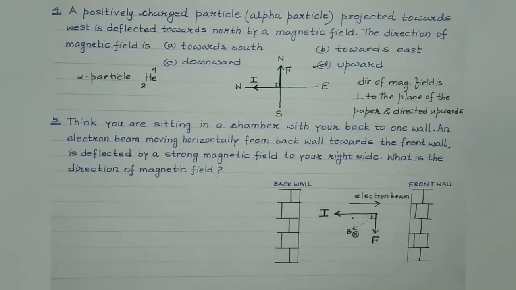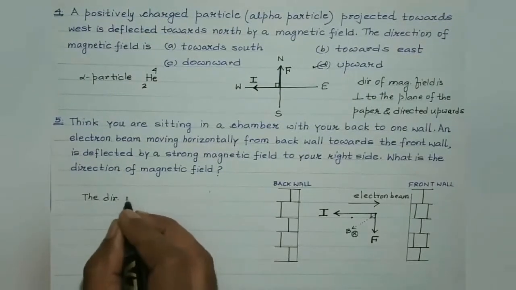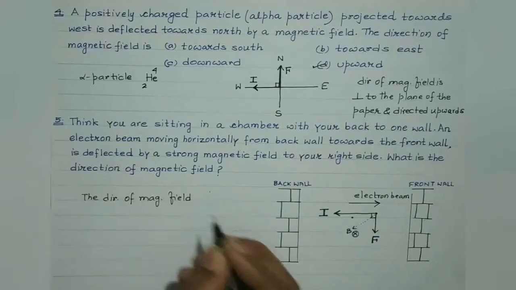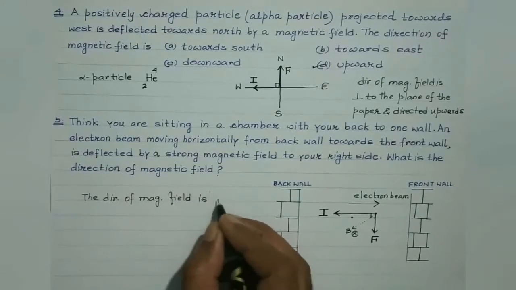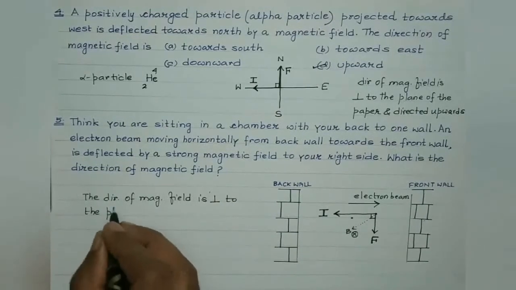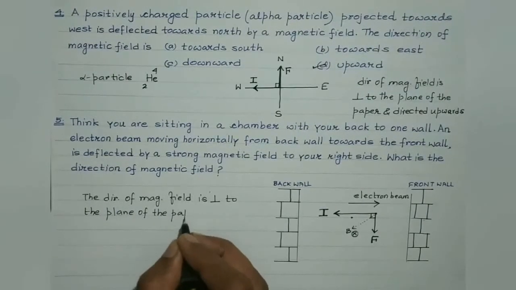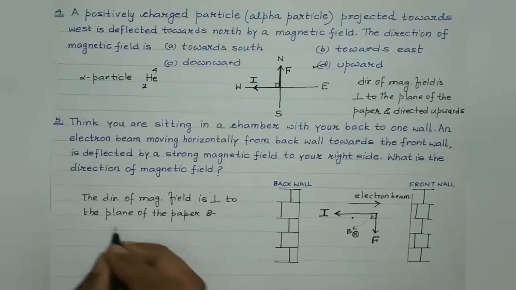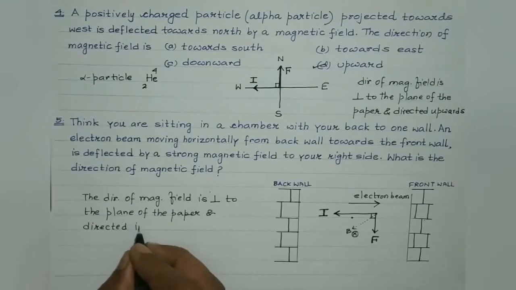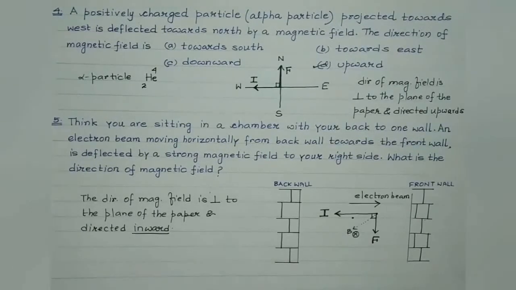So applying Fleming's left hand rule, the direction of magnetic field is found to be perpendicular to the plane of the paper and directed inward. So it's a very, very good question.